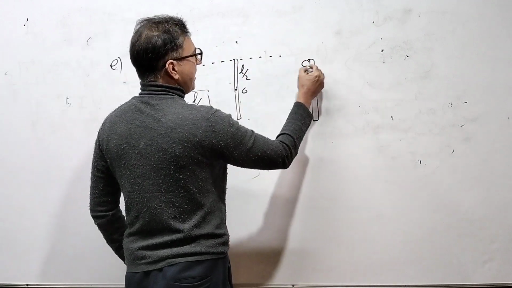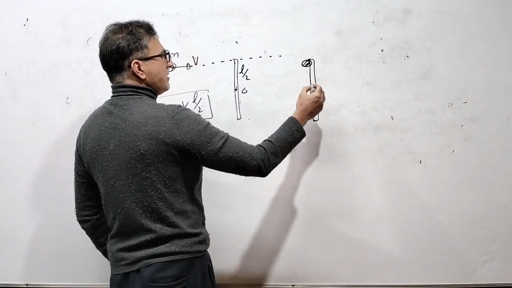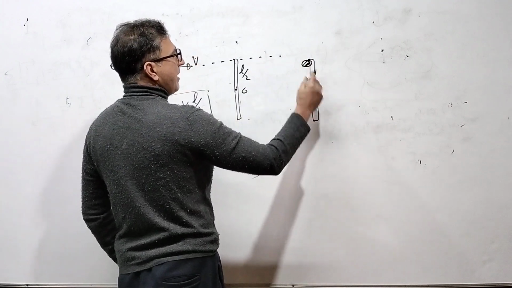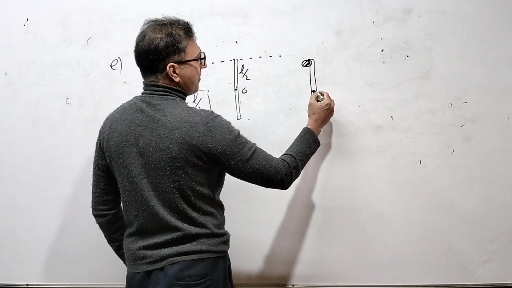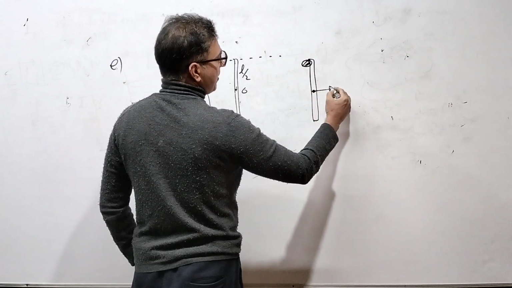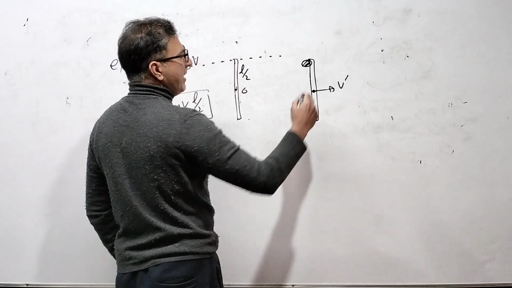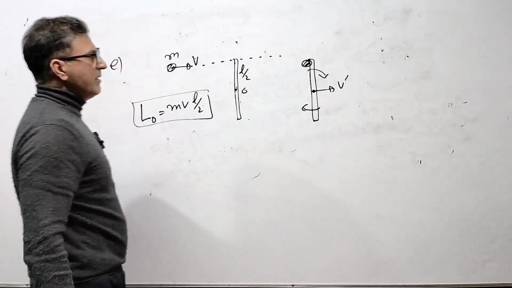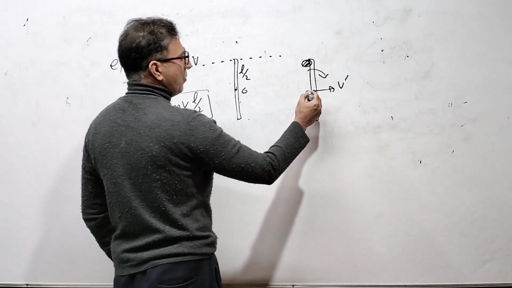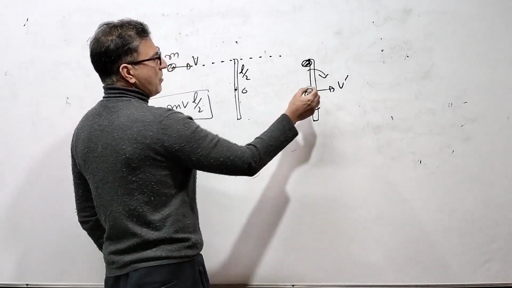This object hits this rod, and it sticks to the rod, and the rod moves, let me suppose, with a velocity of v dash, and it also begins to rotate now. This rod also begins to rotate. What is the angular momentum about the O again? About this O.